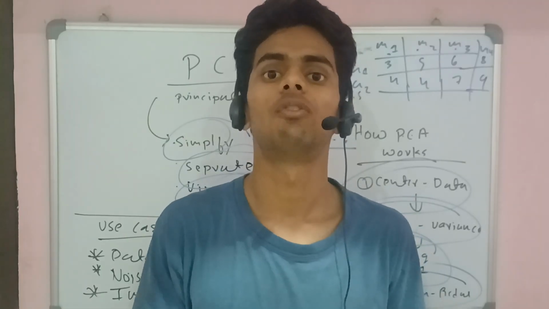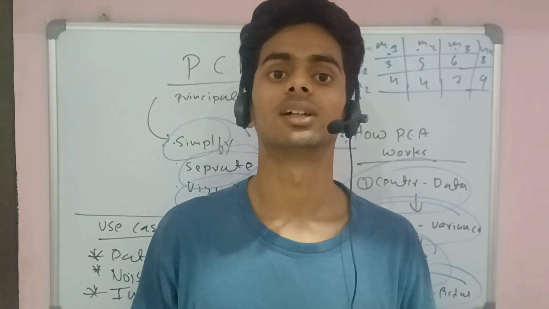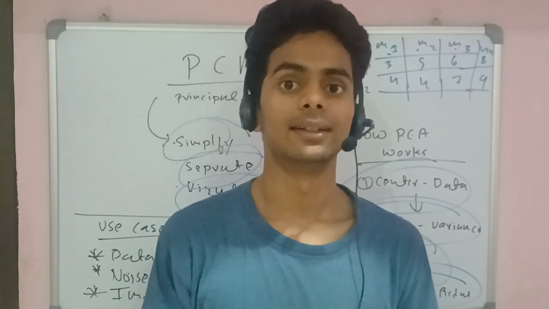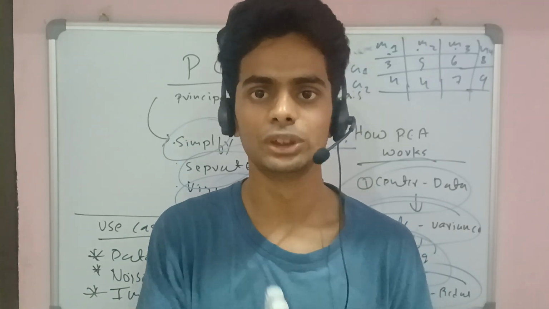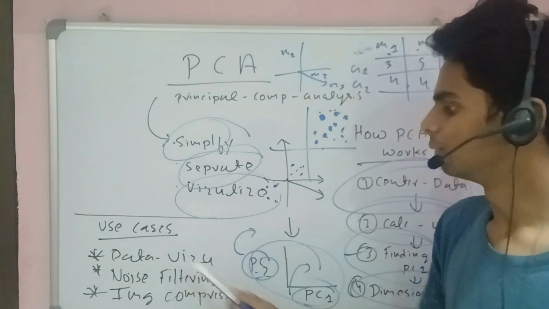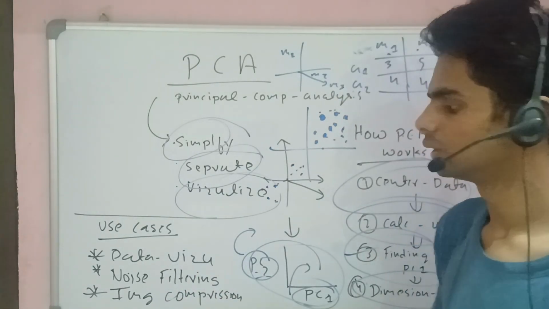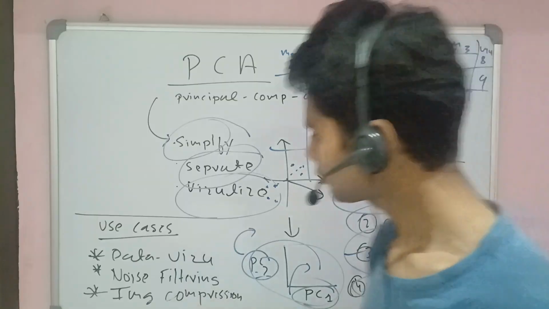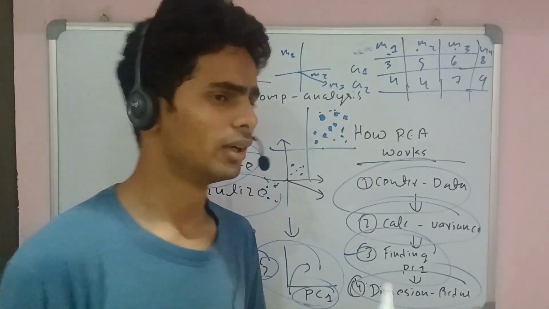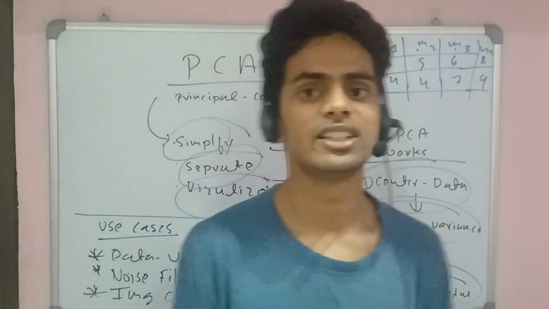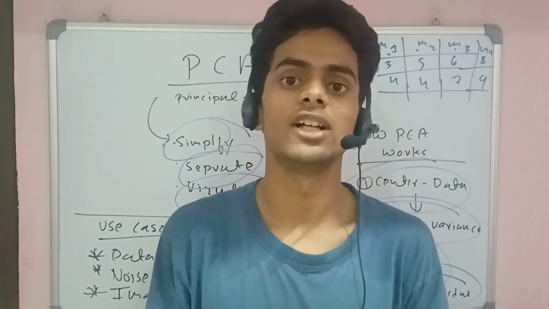Instead of looking at a large, high-dimensional space, this is very helpful to visualize. The use cases are data visualization, noise filtering, which models actually use, and image comparison. The entire structure of PCA is designed to reduce noise in the data.